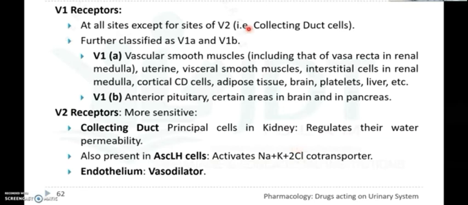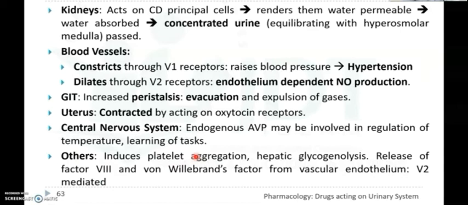So dimercaprol is used in metal poisoning, metals like arsenic, mercury, bismuth, nickel. And it is used as an adjuvant to calcium disodium EDTA in lead poisoning, and with penicillamine in copper poisoning, and in Wilson's disease. So dimercaprol is used in Wilson's disease.